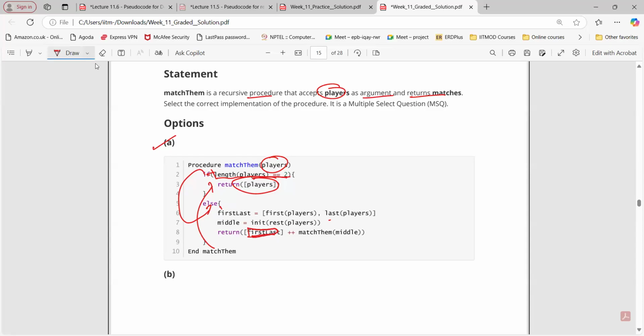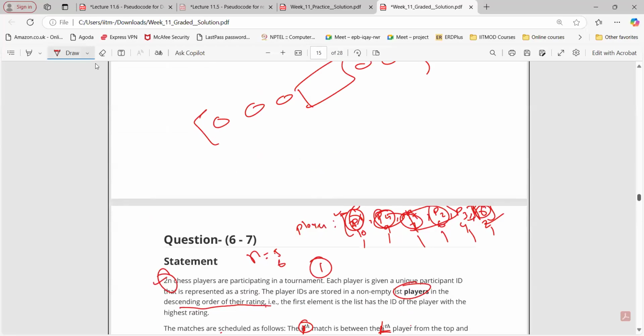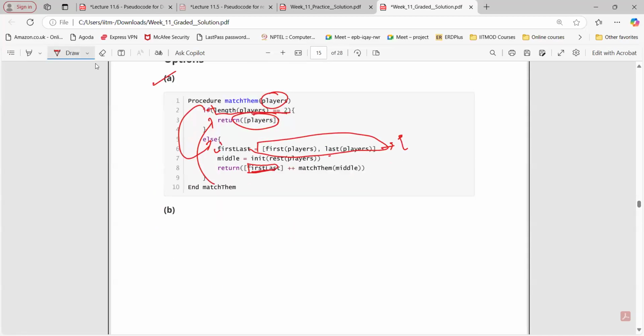So the first last is basically this one, and this is a list, right? The output of this will be what? P1 and P6, for example. Now what we are doing here, if you observe, we have one more bracket here. The output is a list, P1 and P6, like this. But here also we have one more bracket, so that will be a list of list. Plus, the output of this will be what? Again, if we call this particular procedure, we'll again get the same thing, that is a list of list.